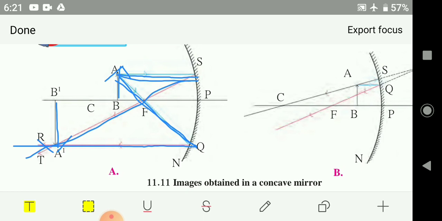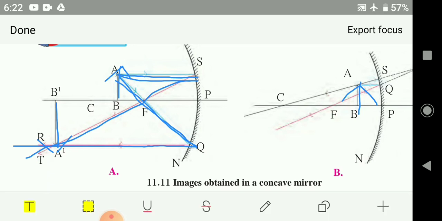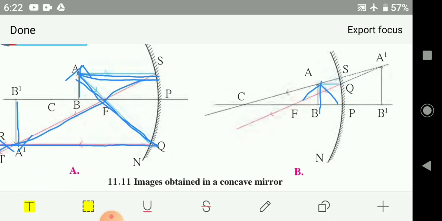The second figure tells us when an object is placed in between focus and pole. Okay, can you see the object in between focus and pole? The second figure. See, this is an object. So the image formed is, see, where the image is formed is inside the mirror, we say it is behind the mirror. Okay.